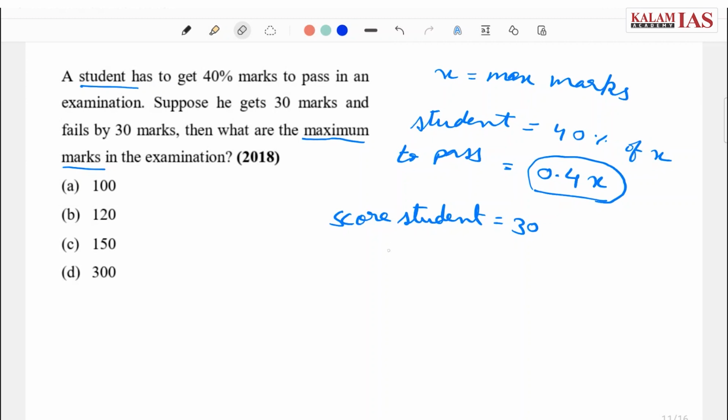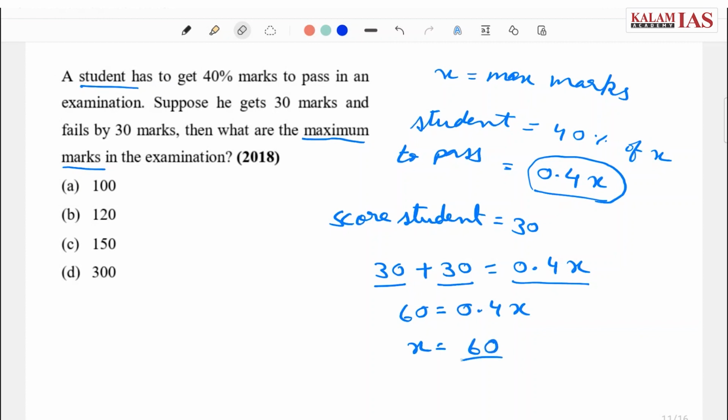That means 30 plus 30 is equals to 0.4x. 30 is the score of the student and 30 is more marks that is required to pass the cutoff, and the cutoff is 0.4x. So let's solve this equation. Solving this, we get 60 by 0.4, that is 600 by 4, 150. That is C option.